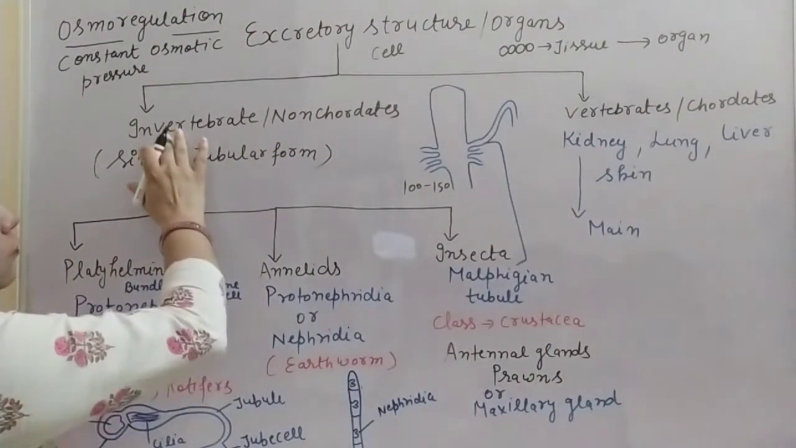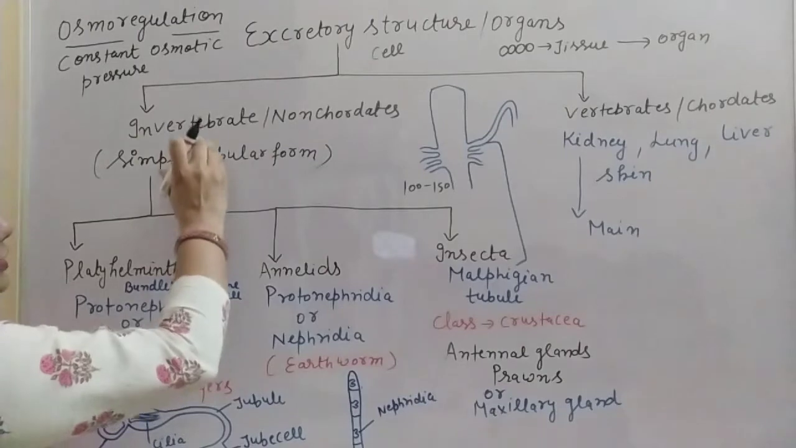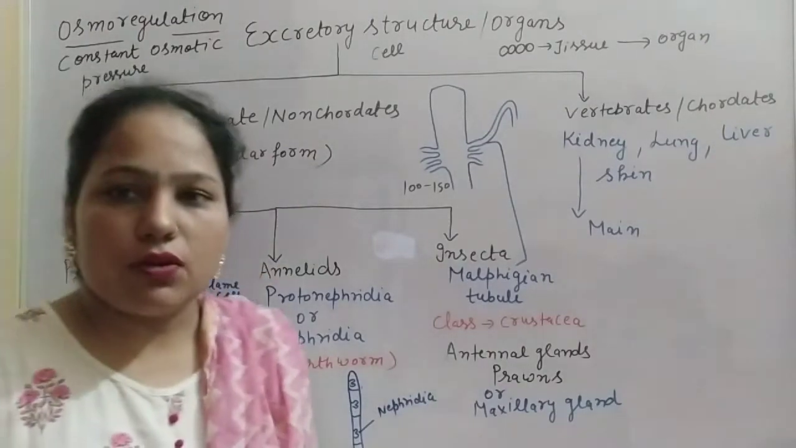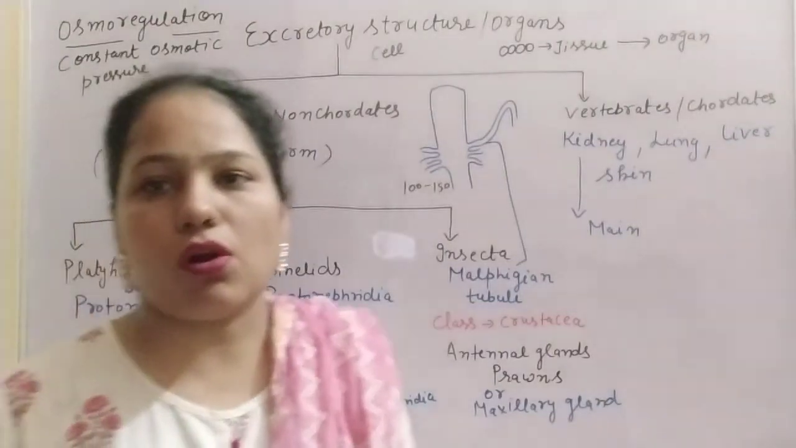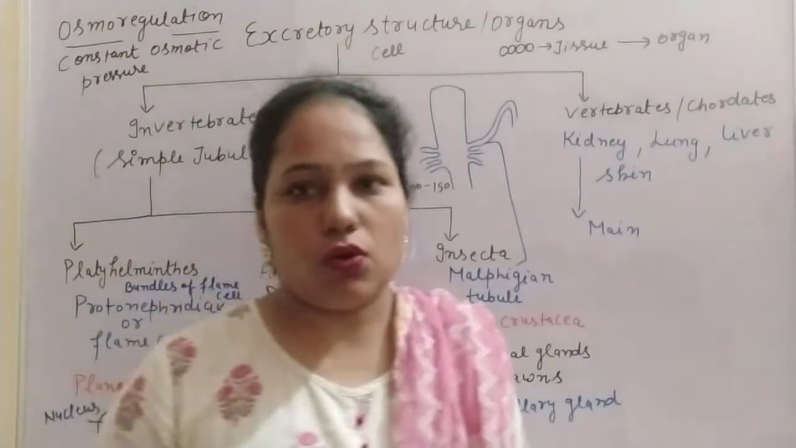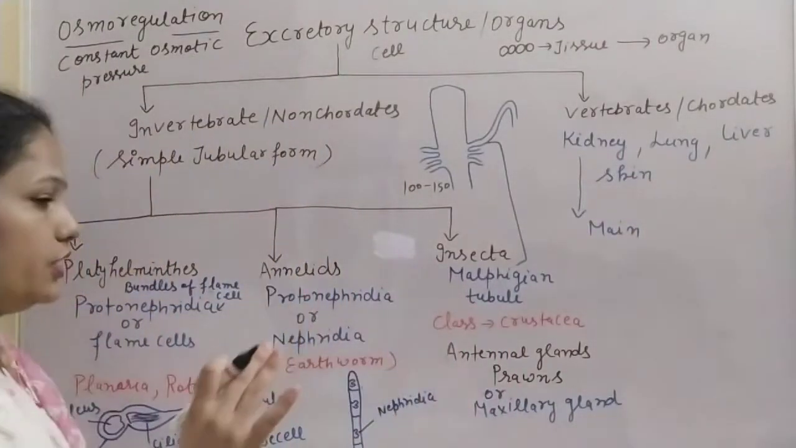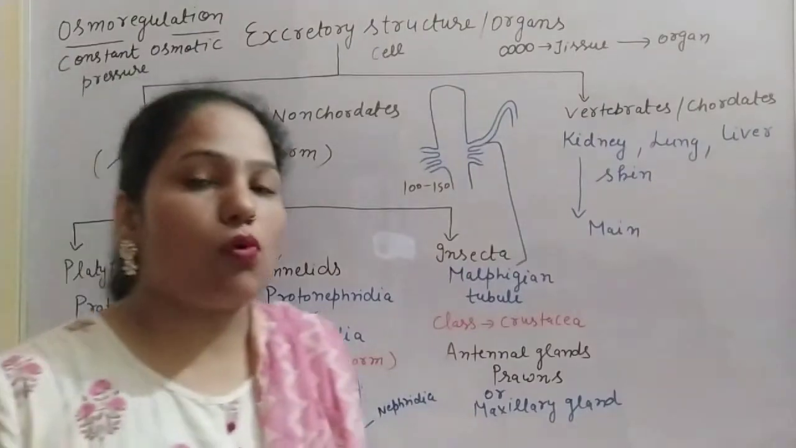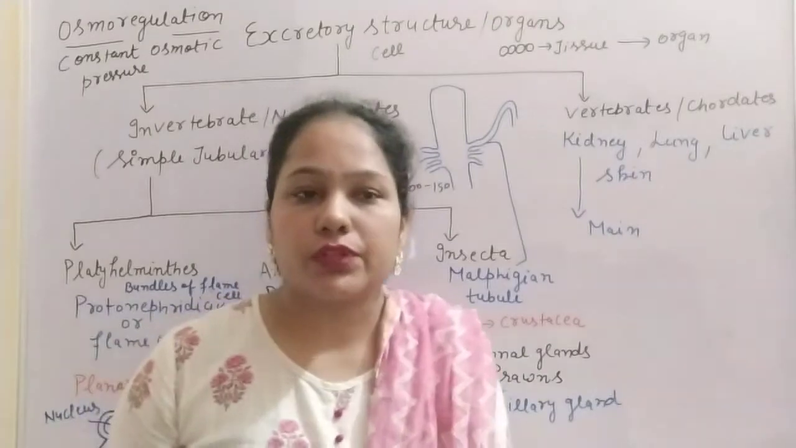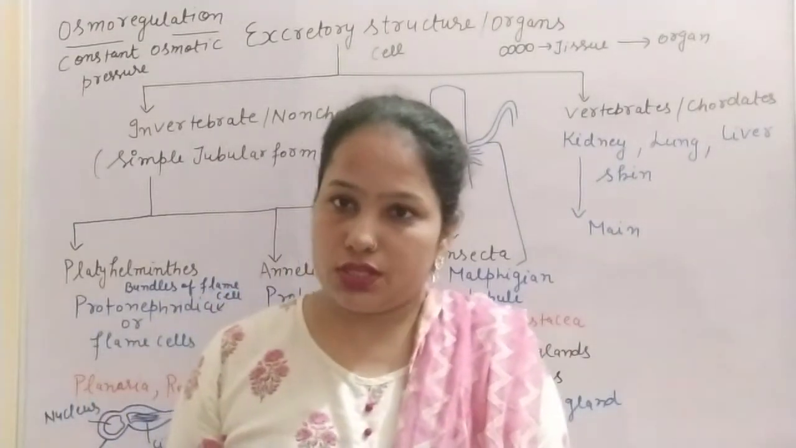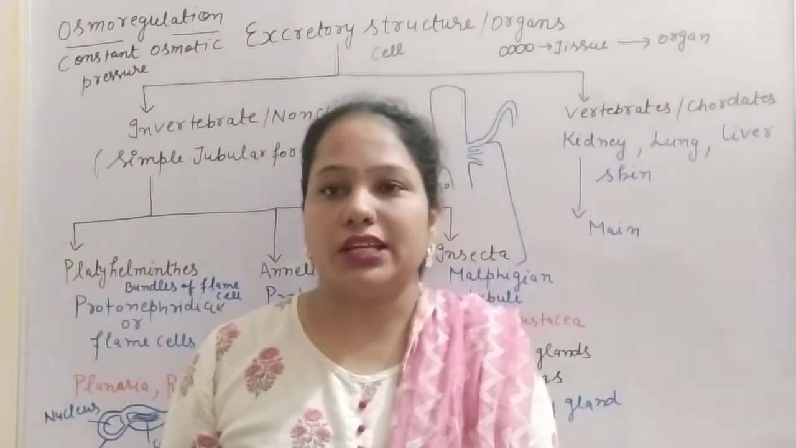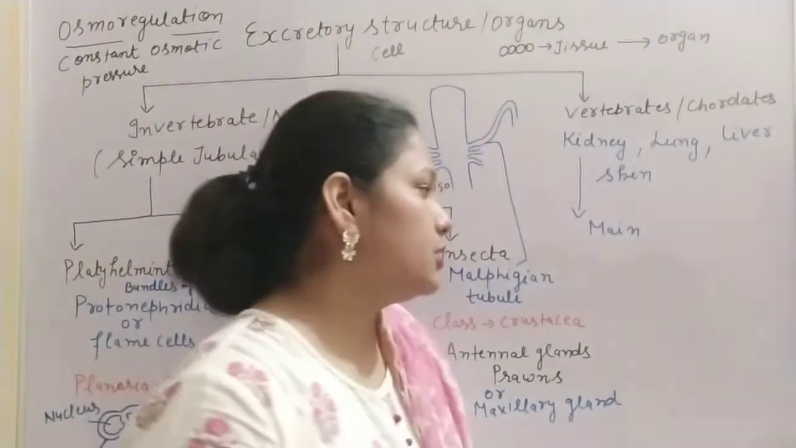Now, in case of invertebrates, because these are simple organisms, in them there may be a cellular organization of the body or a tissue organization. So they are simple organisms. In invertebrates, firstly we can take the porifera and the coelenterata, because in porifera only the cellular level of organization is there. So excretion takes place only by simple diffusion.